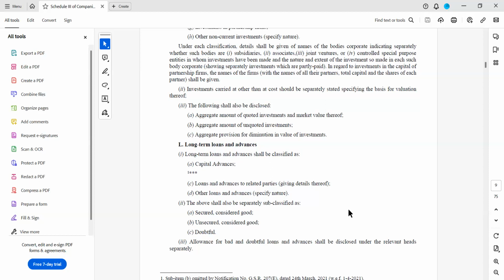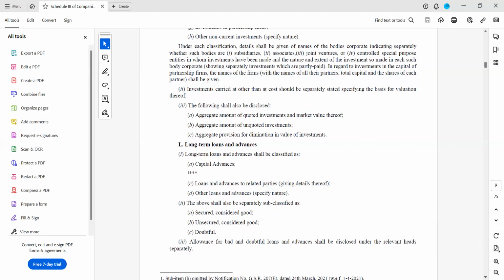The above shall also be separately subclassified, the same way we classify creditors and debtors: secured, considered good, unsecured, considered good. The same classification has to be given, and it has to be for both the financial years. In brackets you have to specify the figures of earlier years. Next, allowance for bad and doubtful loans and advances shall be disclosed under the relevant head separately.